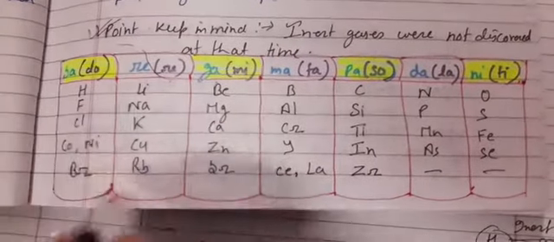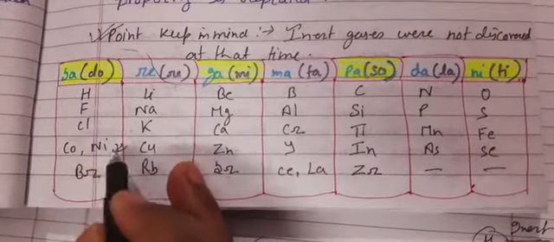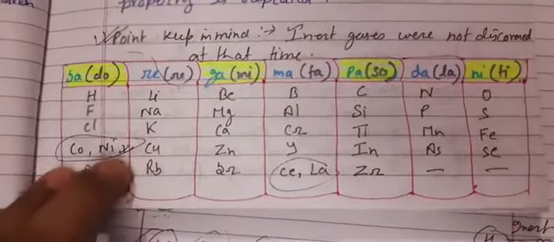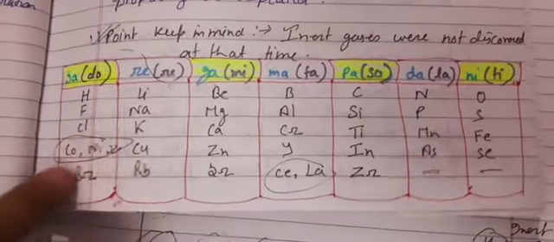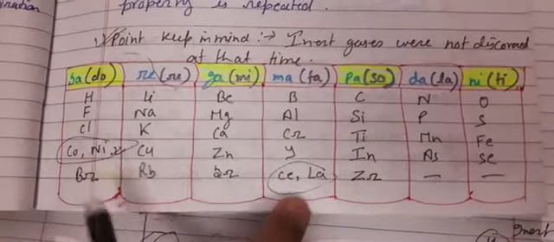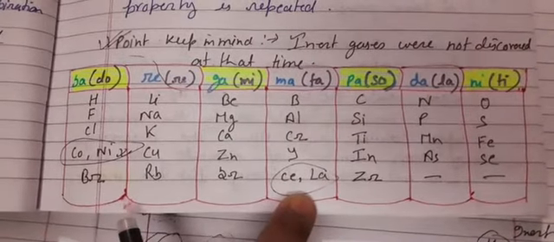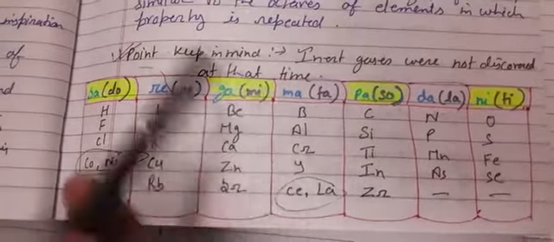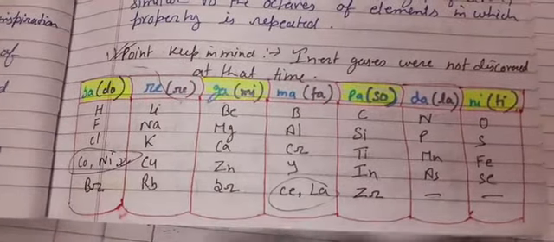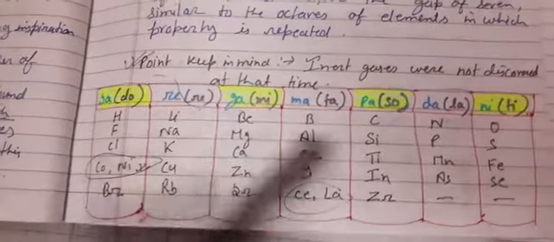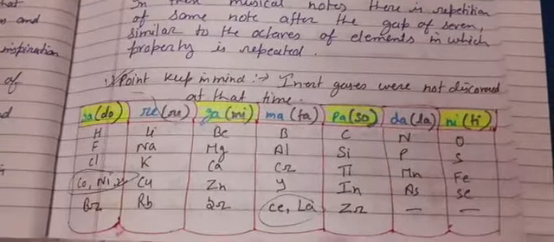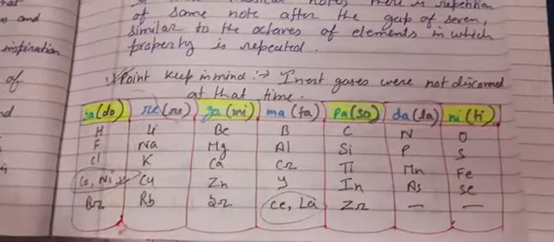Whatever was discovered at that time, he set accordingly. Sometimes you will see his fault, this type of fault also, children. You will see sometimes he tried to keep those whose properties are similar in the same slot. This was the demerit of his table. Inert gases were not discovered then, so naturally this would fail, because as inert gases were discovered, the octave rule would not be valid, because inert gases never verify his properties. So we are going to discuss that.